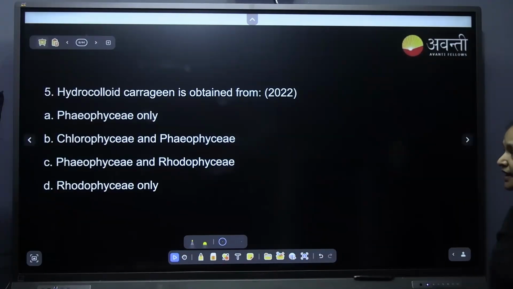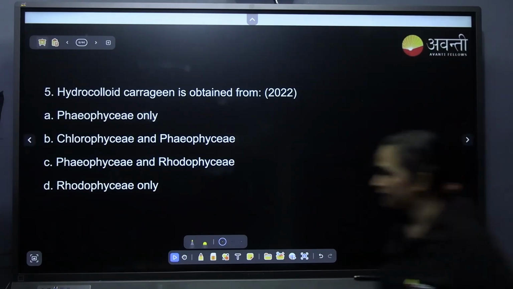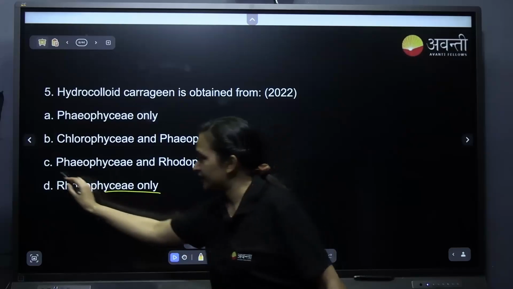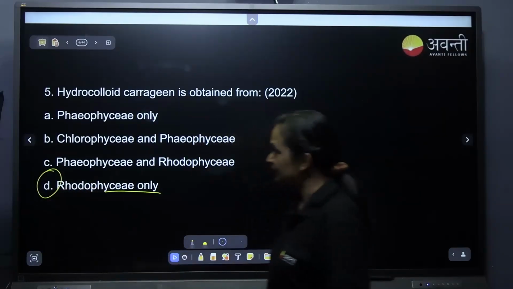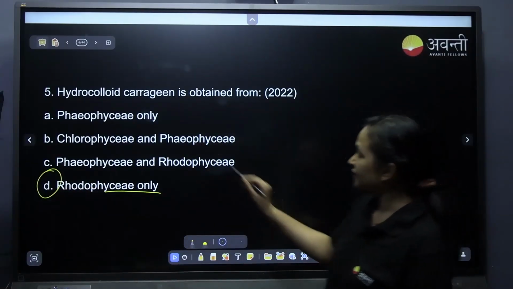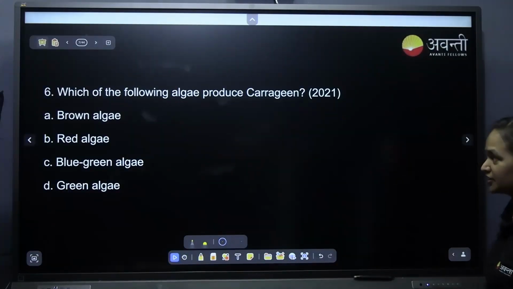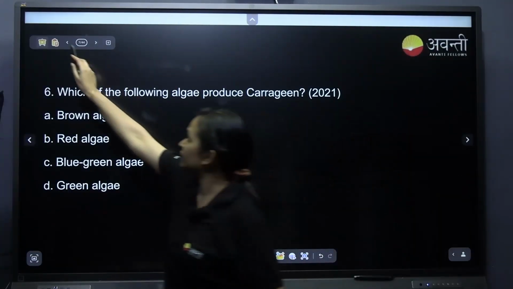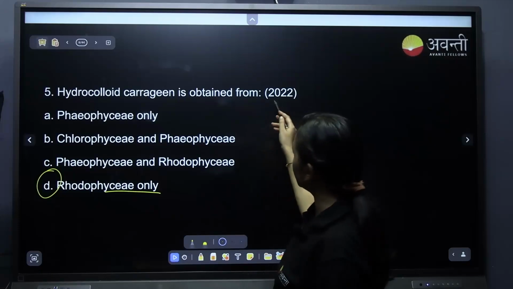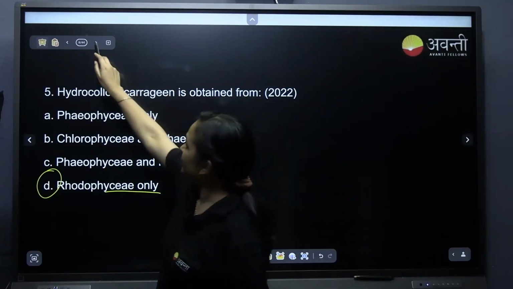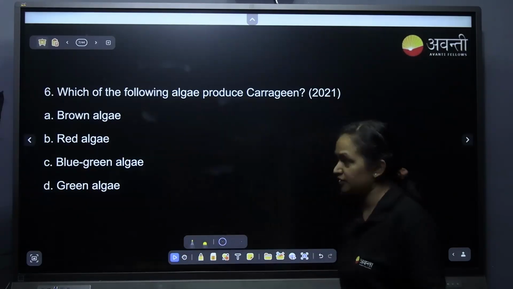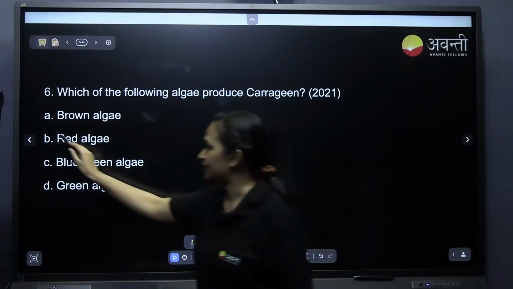Hydrocolloid carrageen is obtained from D. Rhodophyceae. Rhodophyceae only. Very good. The option is D. You can see even in the next one, which of the following algae produce carrageen? In the previous years also they asked the same. In 2022 they have asked it, and even in 21 the same question is asked. It is red algae. Very good.